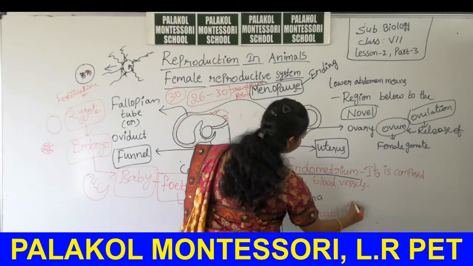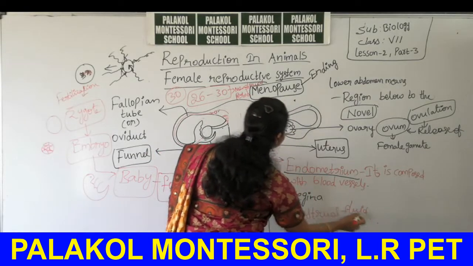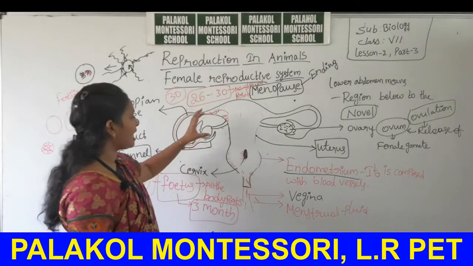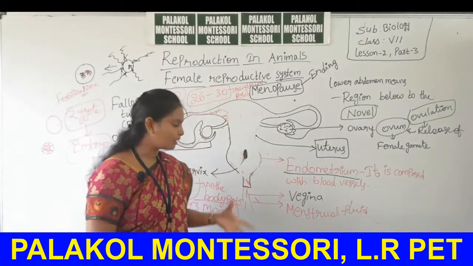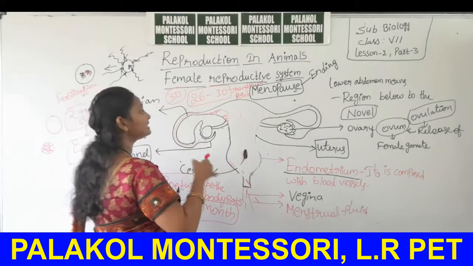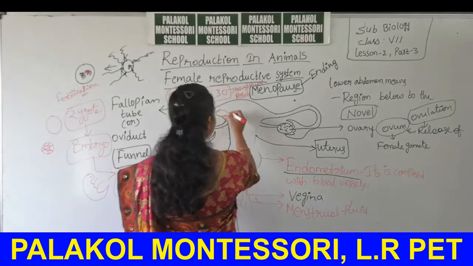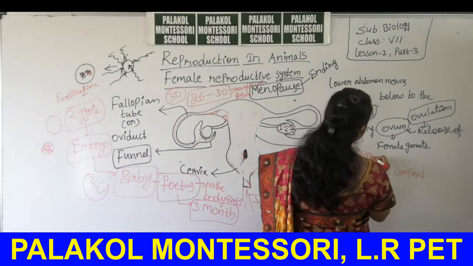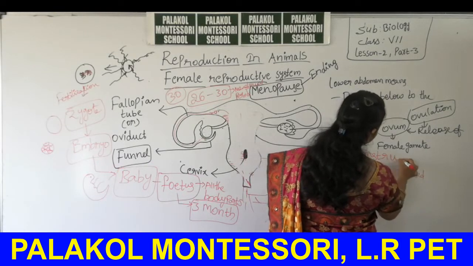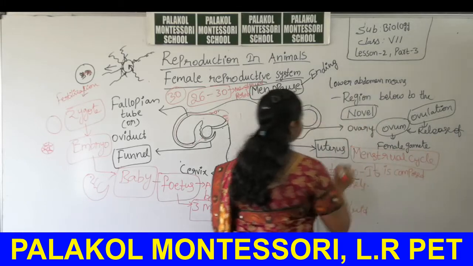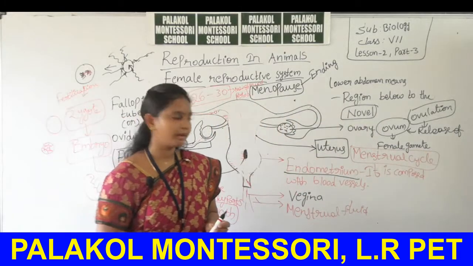Okay, menstrual fluid. This 30 days period of development of the ovum and the release of the ovum along with the menstrual fluid is called as menstrual cycle. What is that? Menstrual cycle. Is it clear, students? Okay, got my point?